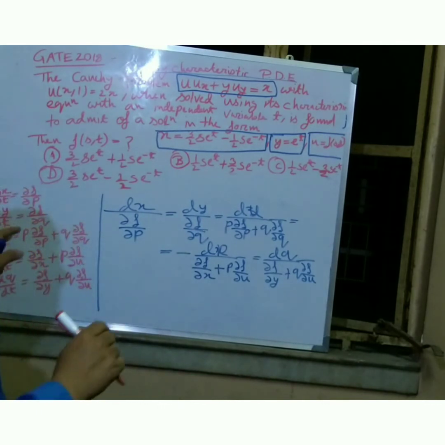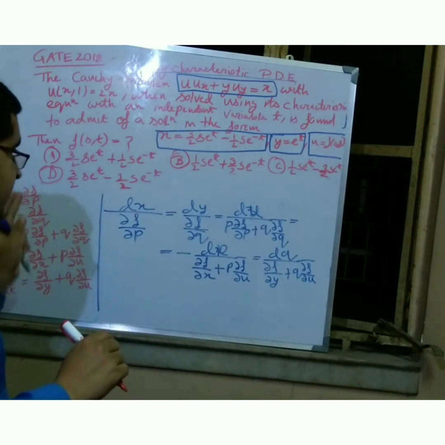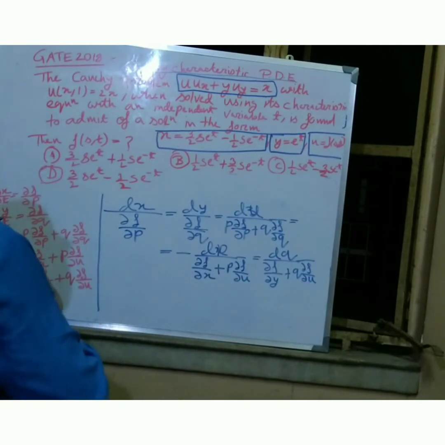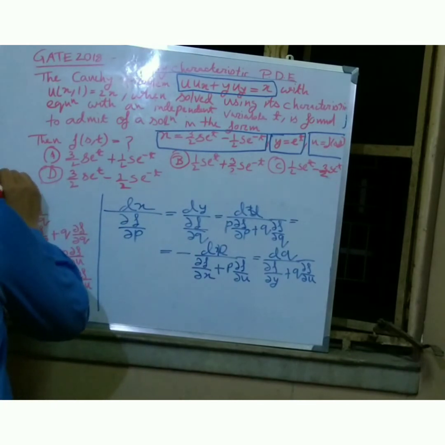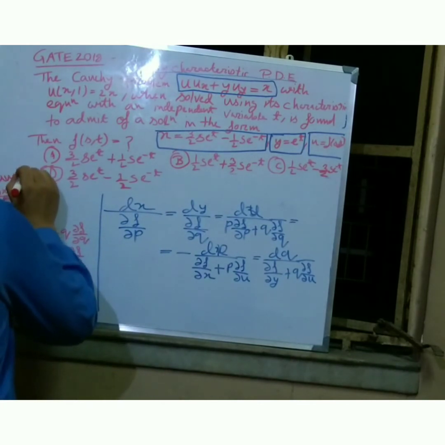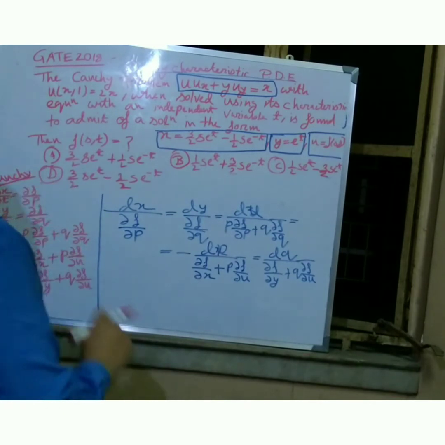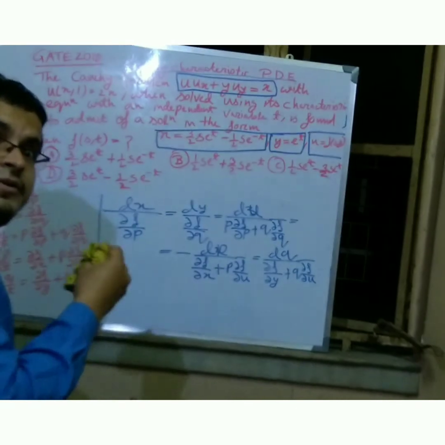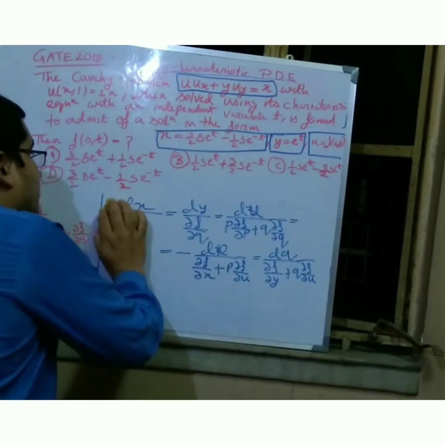This is the total formula, friends. You will see that I use the total formula, and this is my Charpit characteristics formula. I use Cauchy characteristics. So friends, I just discussed the definitions and the formula of this.